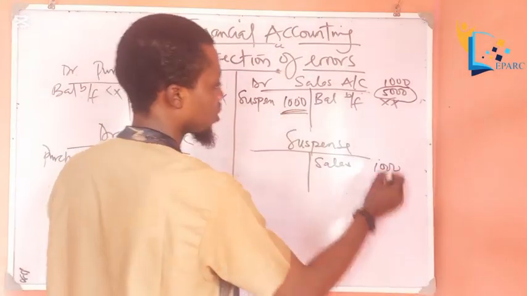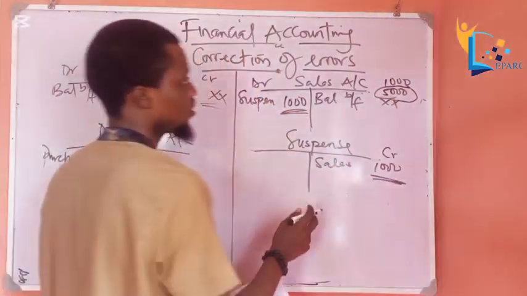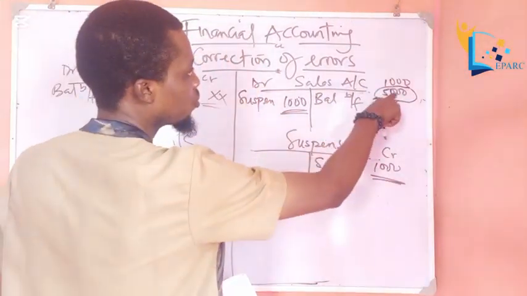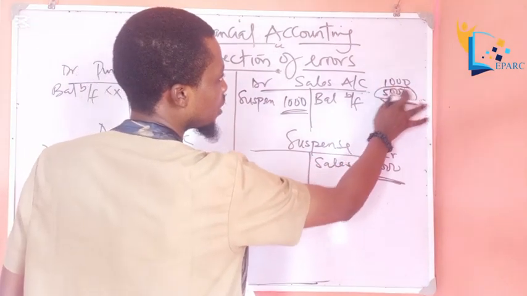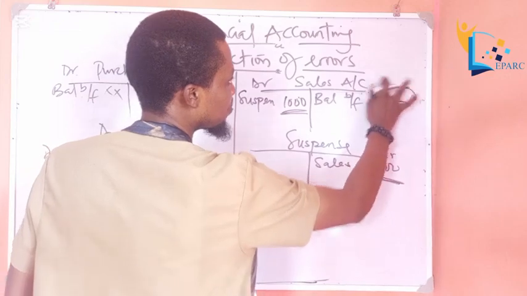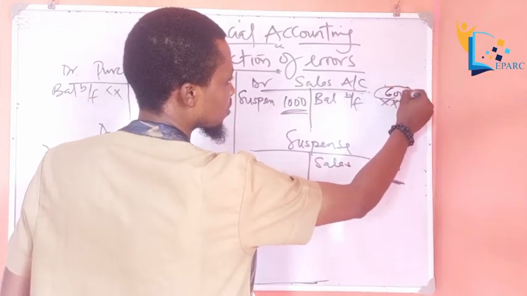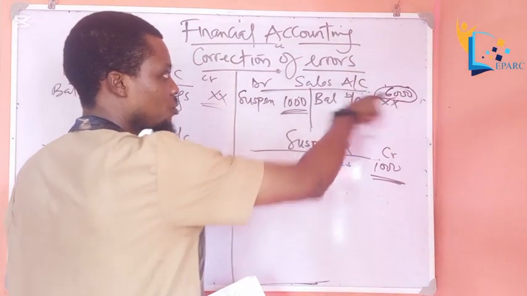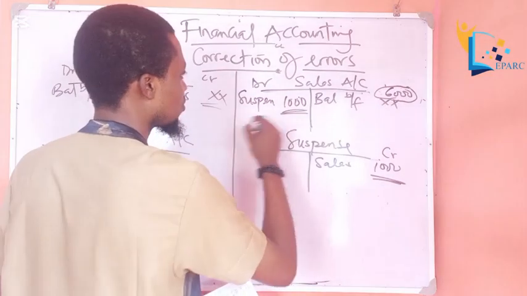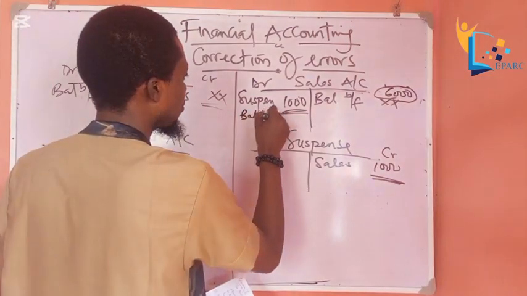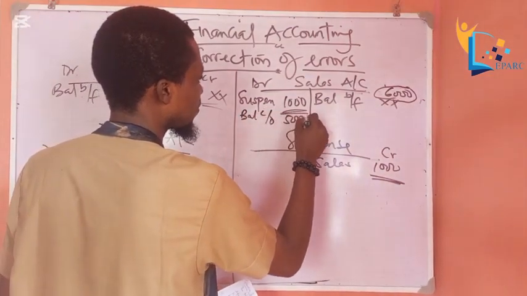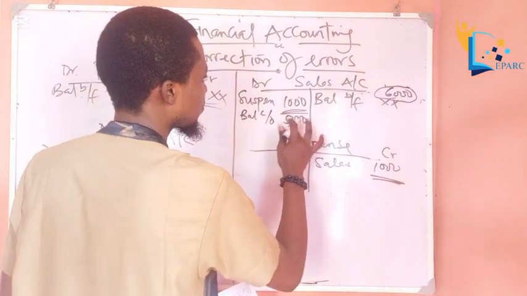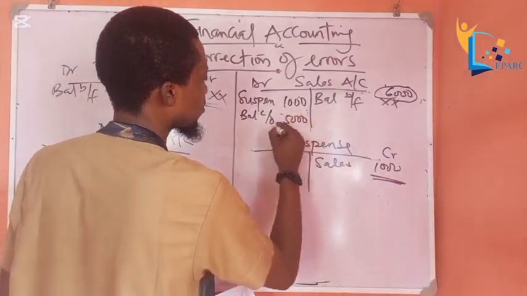Every debit entry must have a corresponding credit entry. Now instead of 5,000, we're having what? 6,000. It was overcasted by 1,000. So by the time you deduct 1,000 from the 6,000, you have a balance carried down of 5,000.